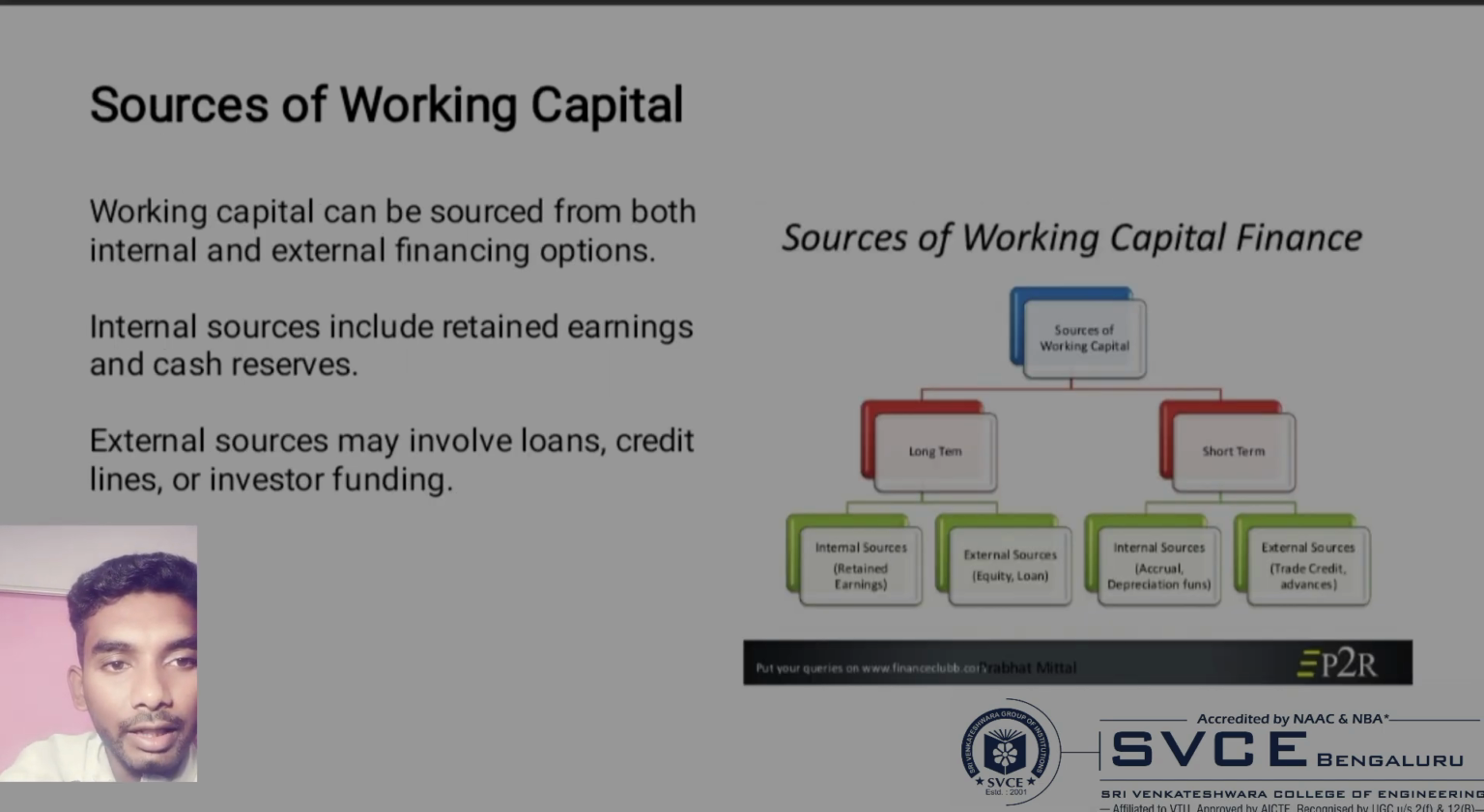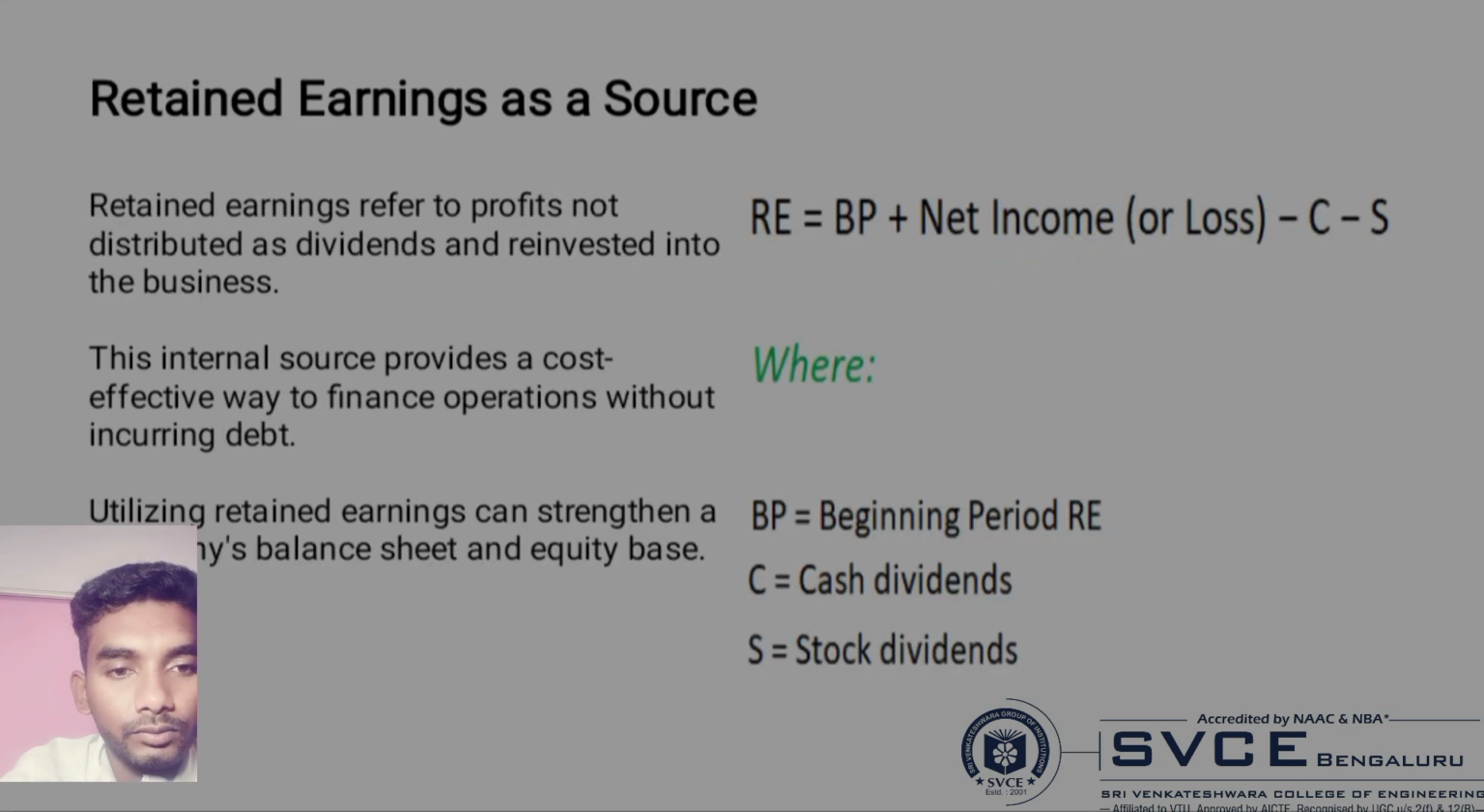Working capital can be sourced from both internal and external financial options. Internal sources include retained earnings and cash reserves. External sources include bank loans and overdrafts, trade credit, commercial papers and factoring, and equity financing and lines of credit. First, let us know about internal sources of funding.